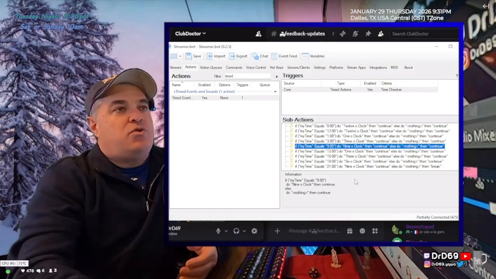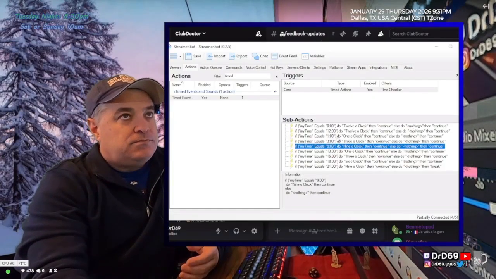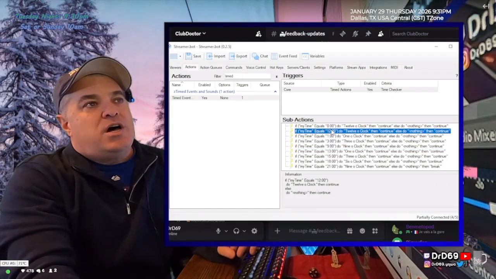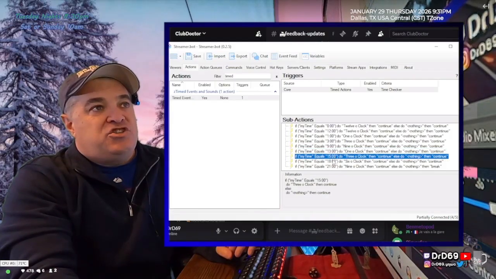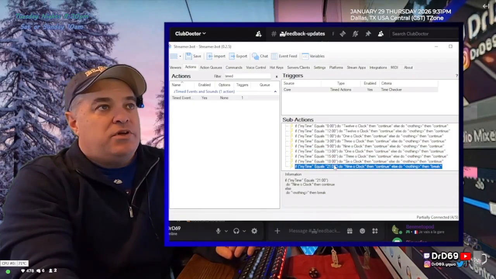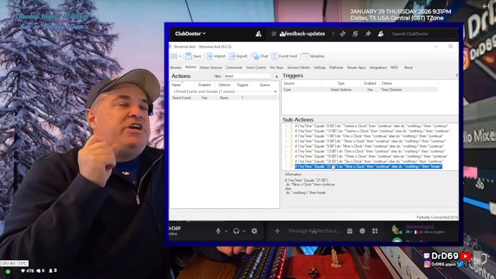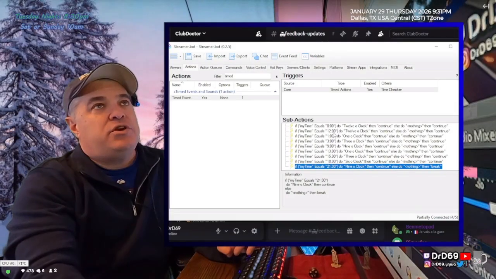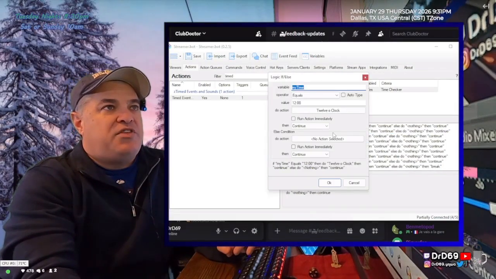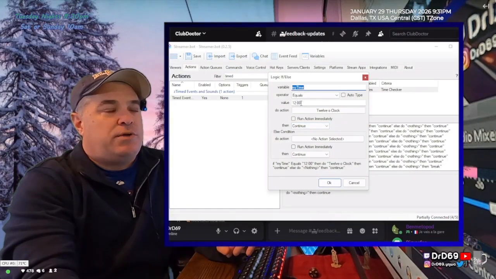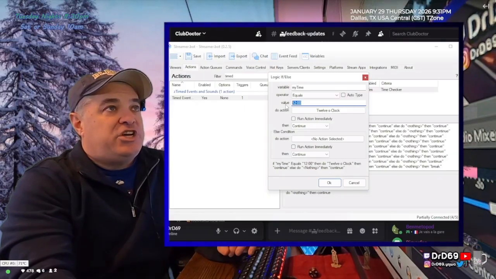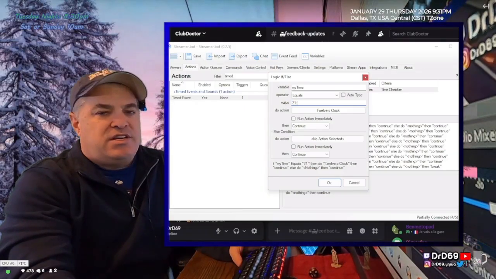All right. So here's the experiment that we're going to do. It's currently 9:31. I'm going to change the PM ones. So I'm going to do the 12, the 13, the 15, the 18, and the 21. And I'm going to change their times to be a time that's about to happen. So it's 9:31. Let's start with 9:33. I think I can get these done in time for 9:33. So I'm going to start with the 12 o'clock. And instead of 12, I'm going to change it to, let's see, it's 9 p.m.